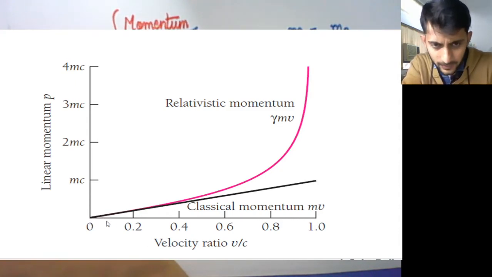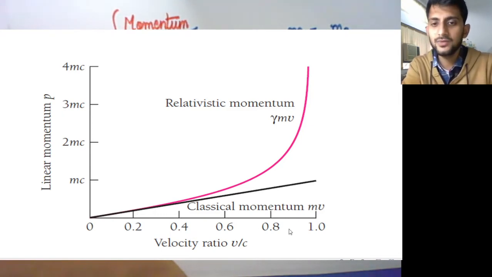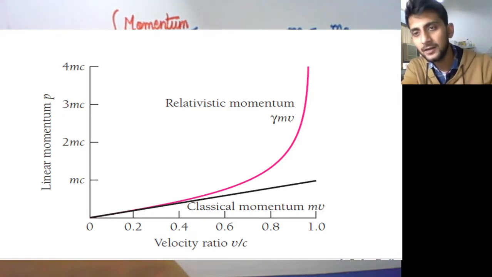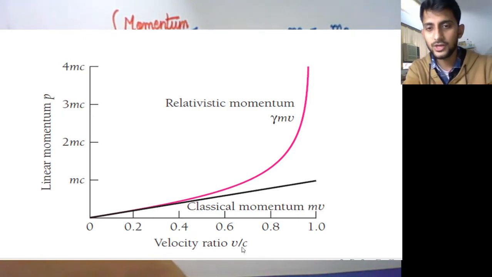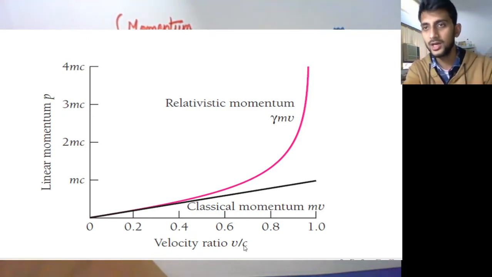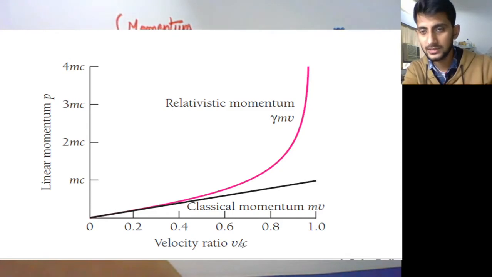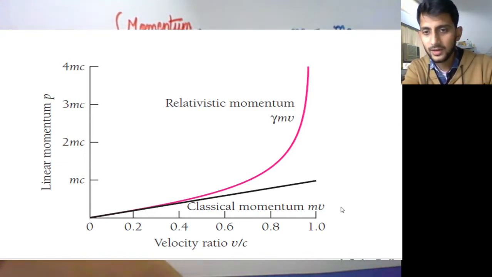So here on the x-axis, instead of writing just velocity, what we have taken is the ratio of velocity to the velocity of light, v by c. We know that the maximum velocity a body can attain is c, so the maximum ratio can be 1. Fine. So if we look at classical momentum, where we assume it is only m into the velocity, then if a body is having velocity c, its momentum should be mc.